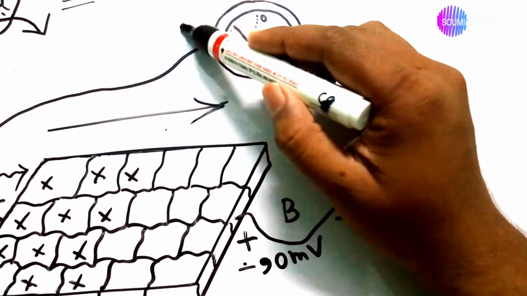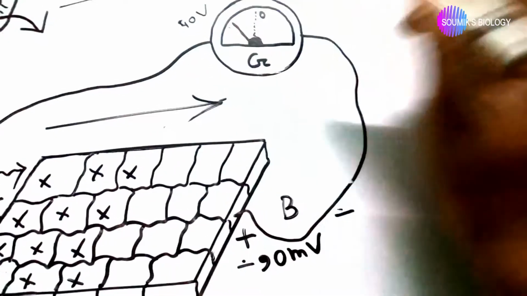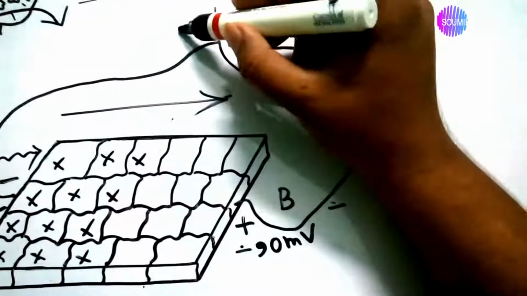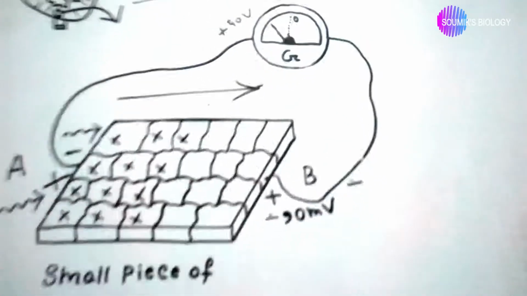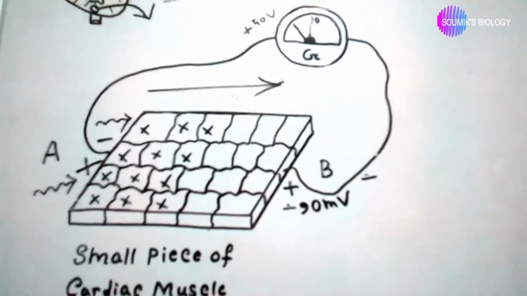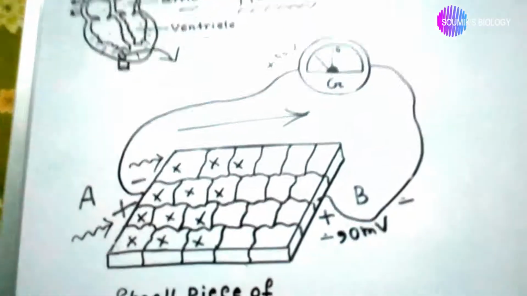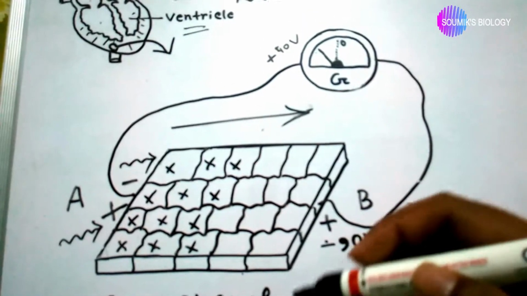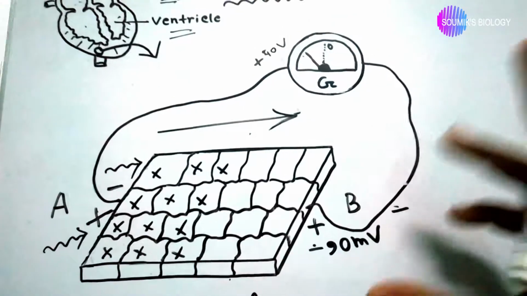This can be 40 volt. Imagine 40 volt plus 40 volt. Okay, but it occurs for a depolarization.